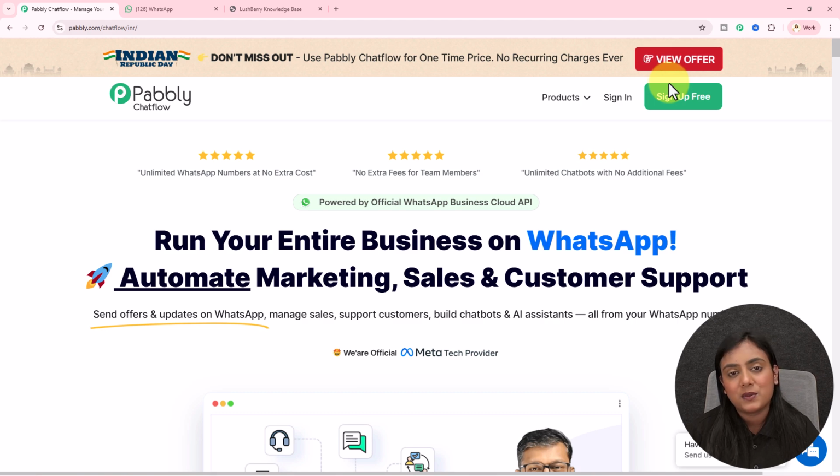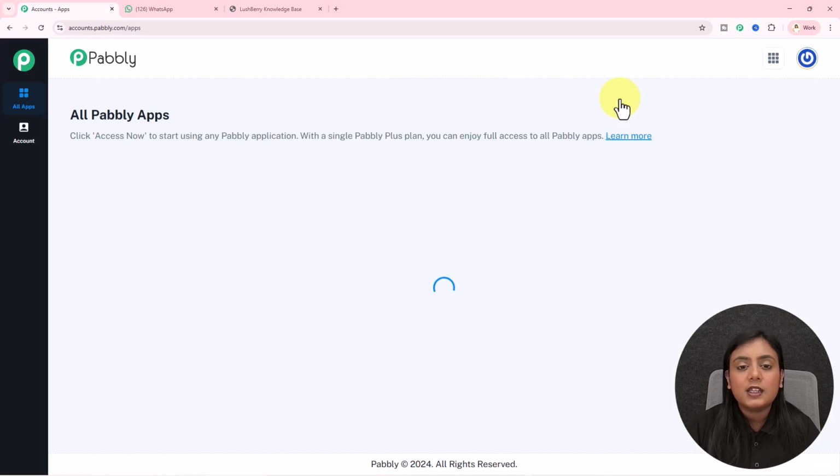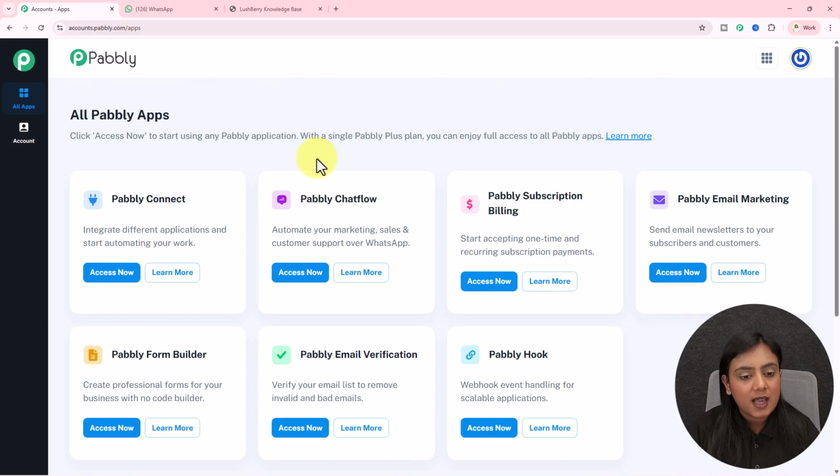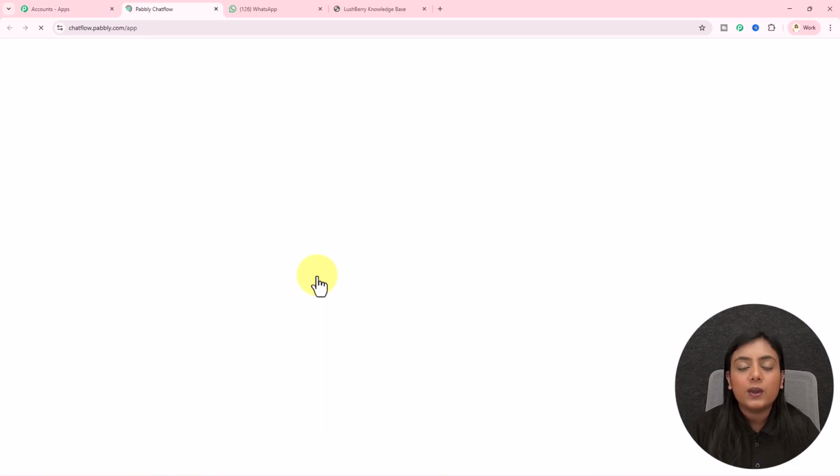Automate your WhatsApp conversations. Okay, now I'm already a user, so I will sign into my Pabbly Chatflow account from here. Then you will see the All Pabbly apps section. As I want to use Pabbly Chatflow, click on this Access Now button. You will come to the dashboard of Pabbly Chatflow.